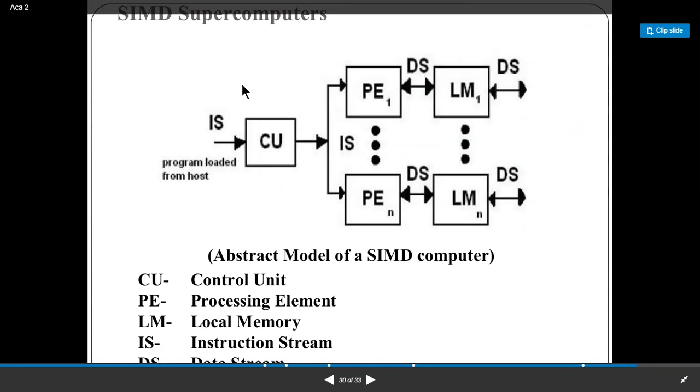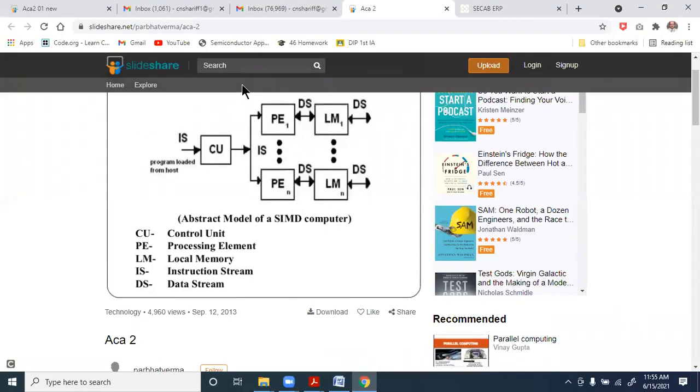We will take up the SIMD computers in the next class. Any doubts you have or anything to discuss, you can ask.